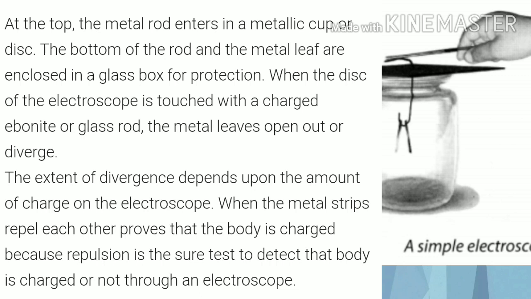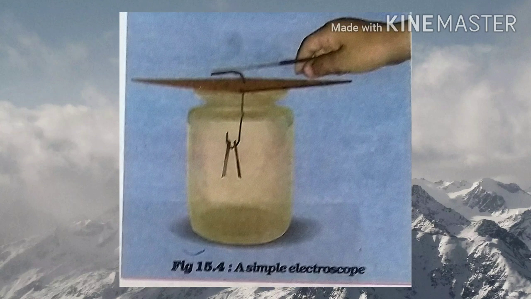When the metal strips repel each other, it proves that the body is charged, because repulsion is the sure test to detect whether the body is charged or not through an electroscope. Children, this is the diagram of simple electroscope. It is given in your book in page number 187, figure number 15.4. This diagram you have to draw in your notebook while you write this answer.